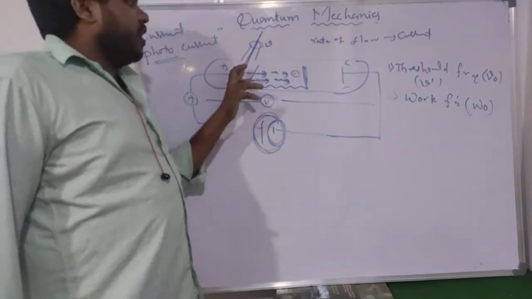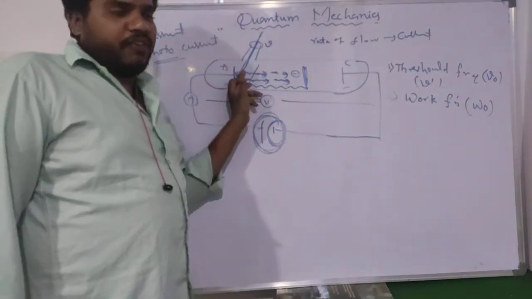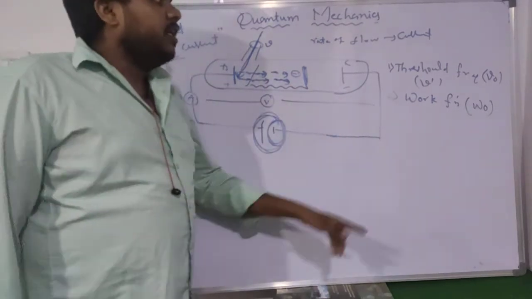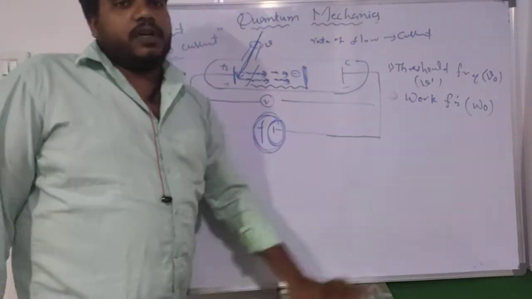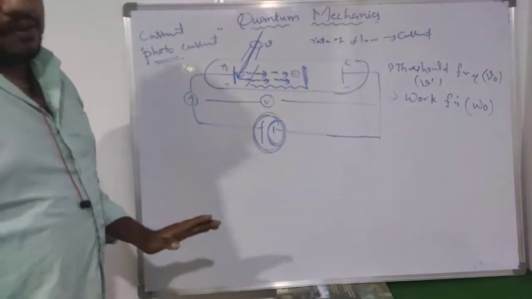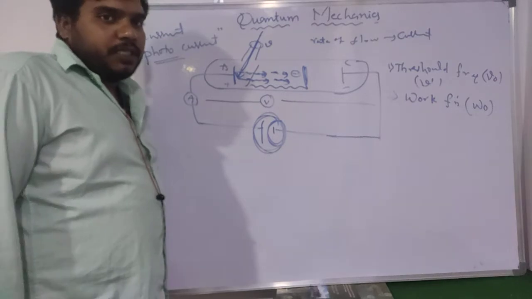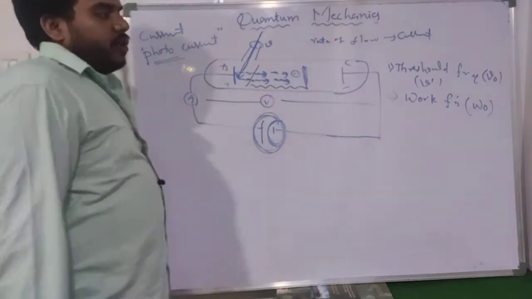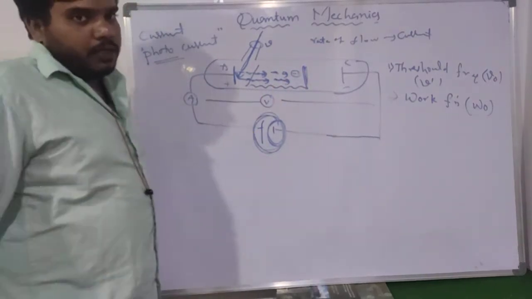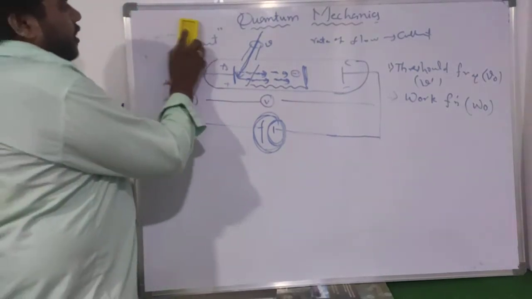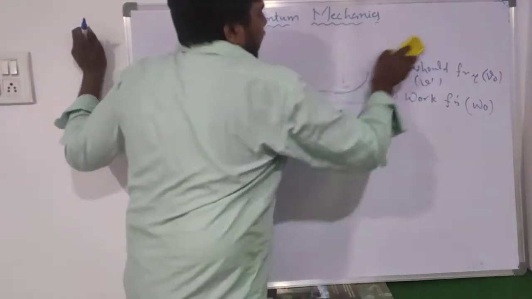The minimum amount of energy which is used to liberate the electron from the photosensitive metal is known as the work function W naught of the photoelectric effect. So that is about the threshold frequency as well as the work function. That is about the photoelectric effect concept.